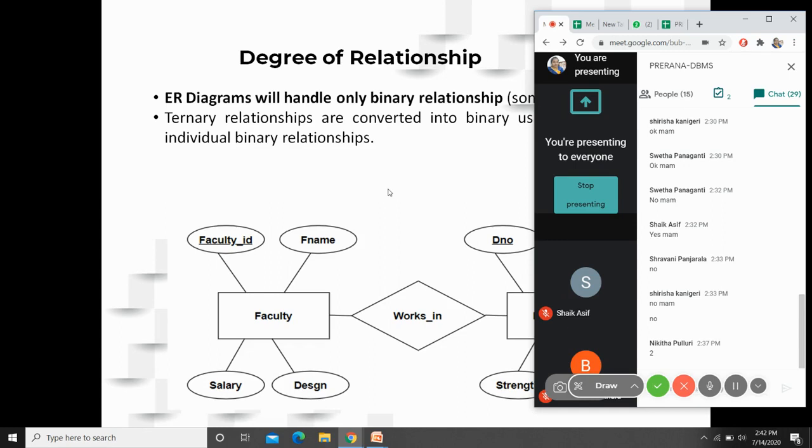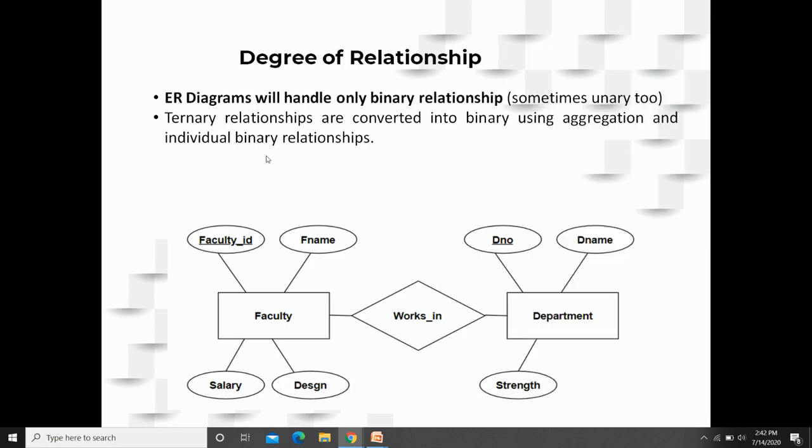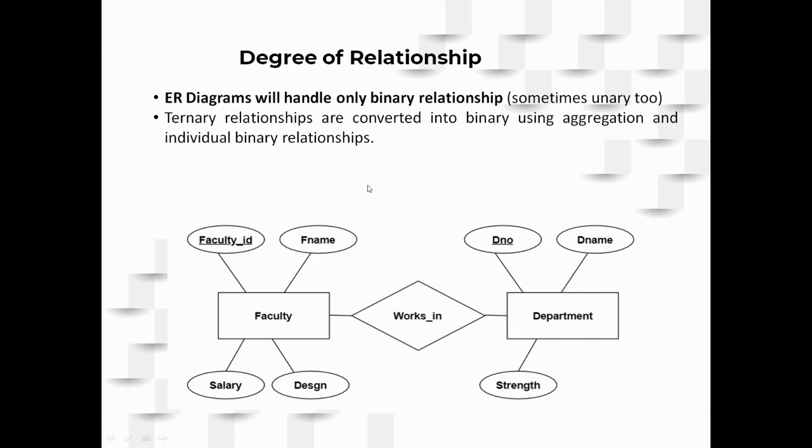A table can have more than one connection to more than one table, no issues. But a foreign key can be established only to one primary key at a time. Only because of that reason, you will have only binary relationships. Only binary relationships are allowed in ER diagrams because the primary key and foreign key relationship is established only between these two, not more than two.